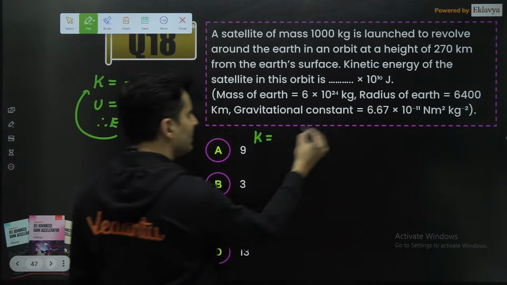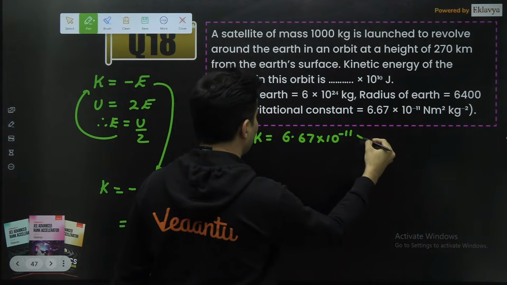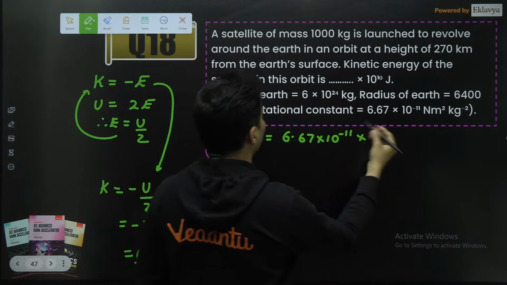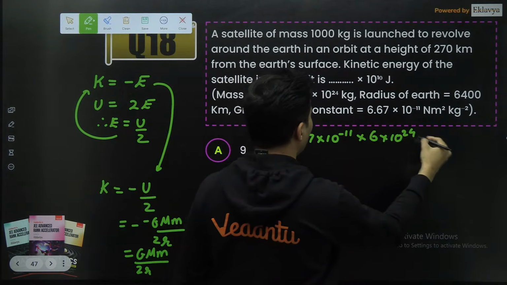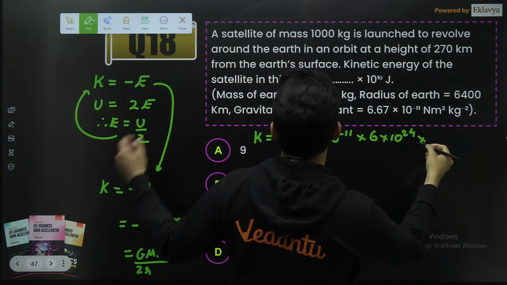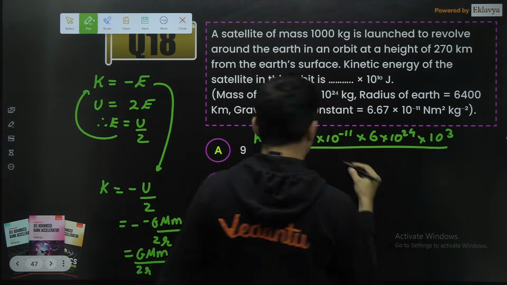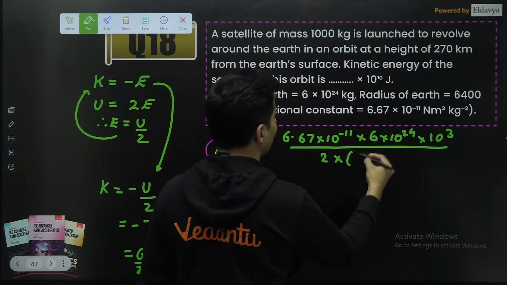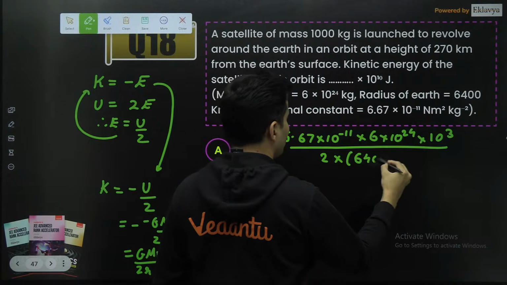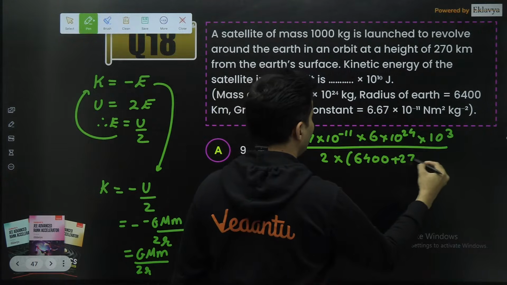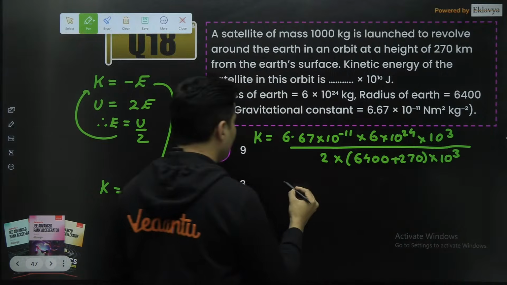Okay, so what is G? Already given: 6.67 × 10 to the power minus 11. Then the mass of the earth, I think it is given as 6 × 10 to the power 24. Just substitution, guys. Mass of the satellite is 1000 kg, then divided by 2. And the distance will be the radius of the earth, which is 6400, plus your 270. This is in kilometers.